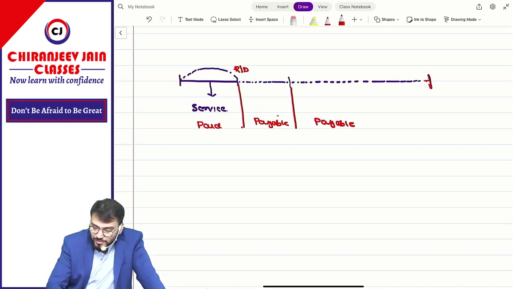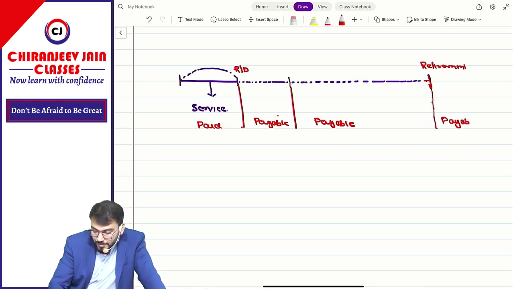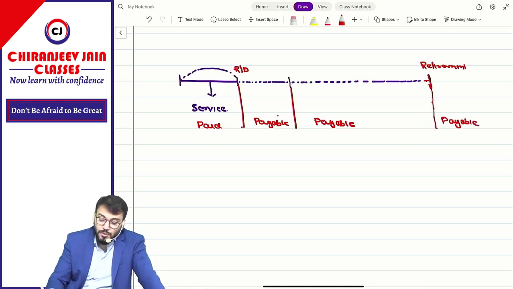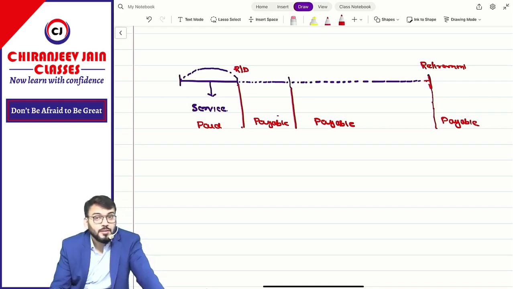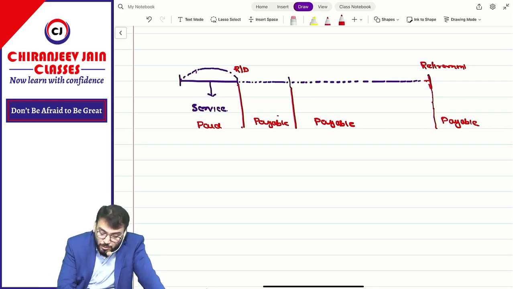And let us assume this is the retirement date. Correct. So some amount may be payable after retirement. For which year? For current year service. Means service has been provided in which year? Current year.